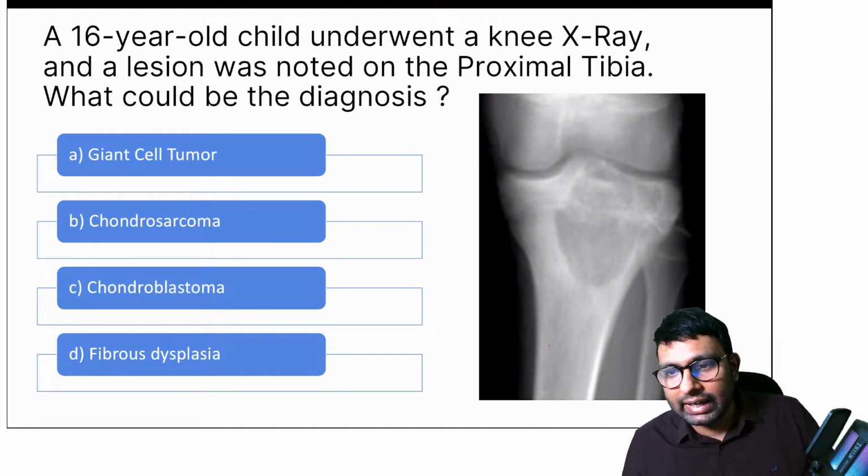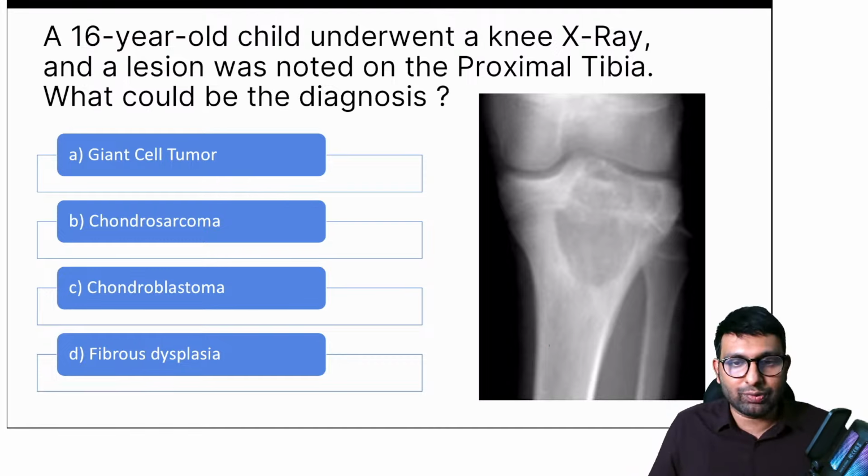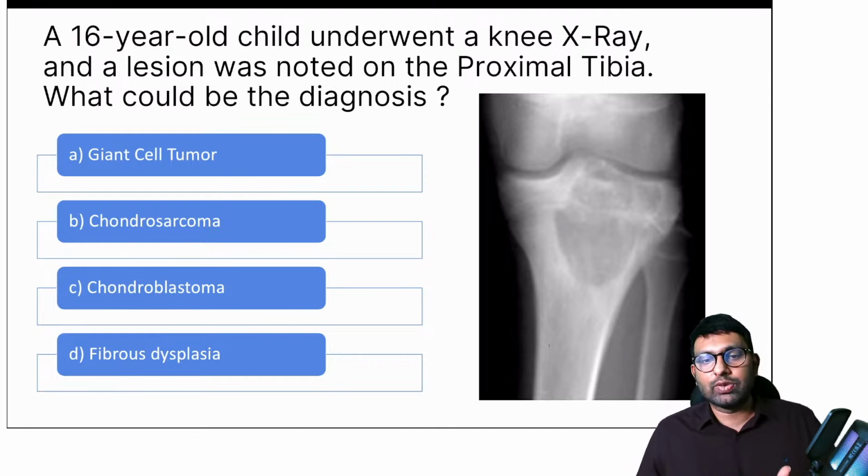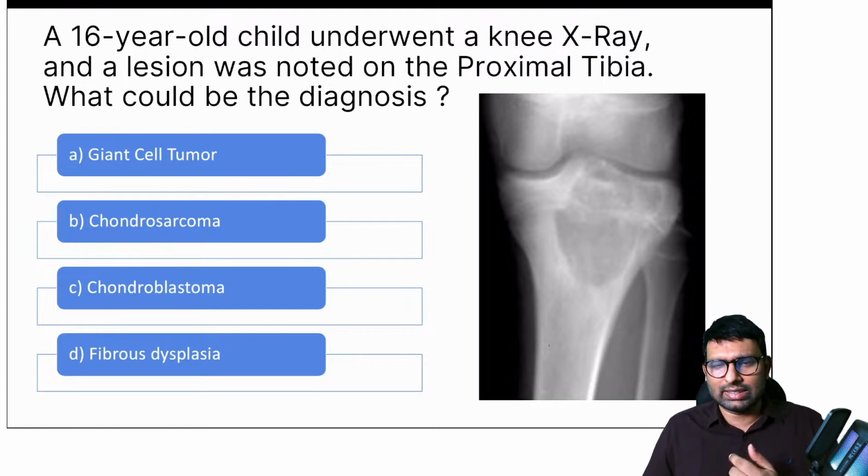Other options for treating tennis elbow. See, tennis elbow majorly, the first treatment that we'll do is we'll give rest. We'll give anti-inflammatories because in the early stages there will be inflammation. Later on, what we can do is give them a brace. If they want to continue working with tennis elbow inflammation, we'll give them a brace to arrest that.